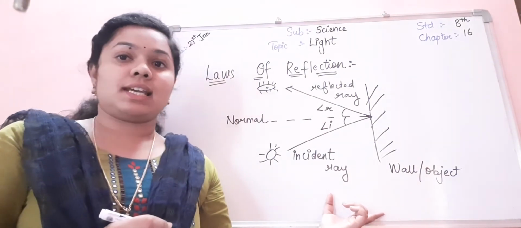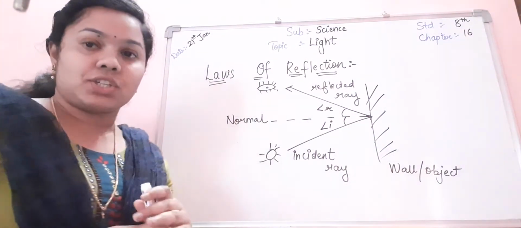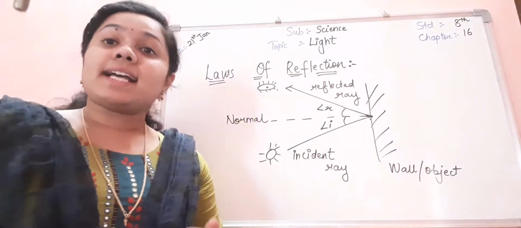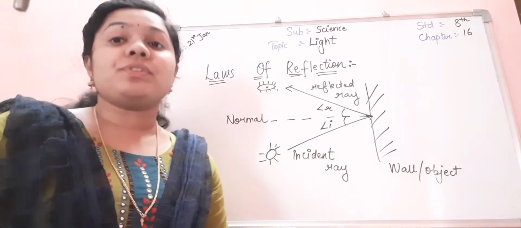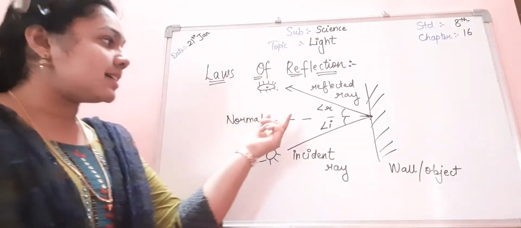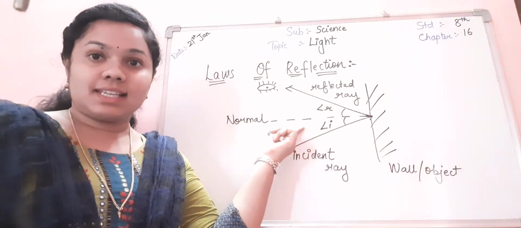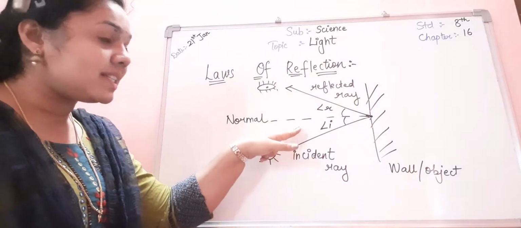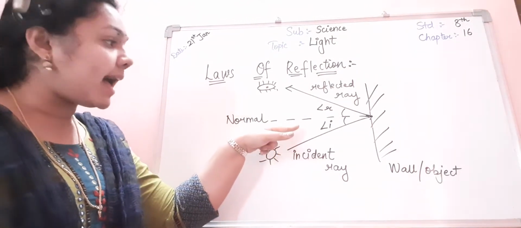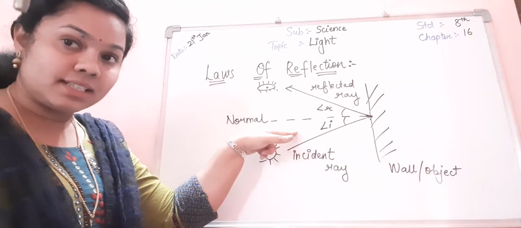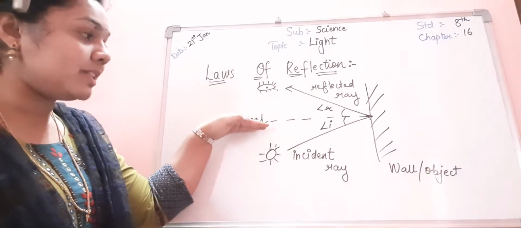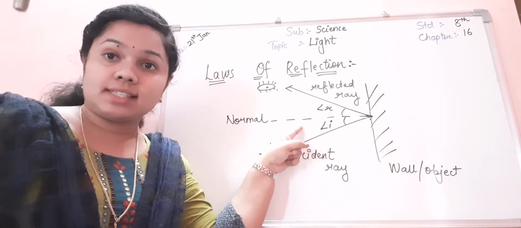Now I would state some of the laws of reflection. There are two laws of reflection. As I told earlier, the first law states that the angle of incidence is equal to the angle of reflection. The angle formed between the incident ray and the normal is known as the angle of incidence.